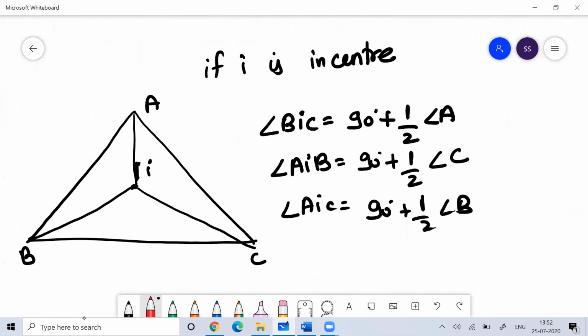For proving this, this would be B by 2, this would be C by 2, and this would be 180 minus B by 2 minus C by 2.